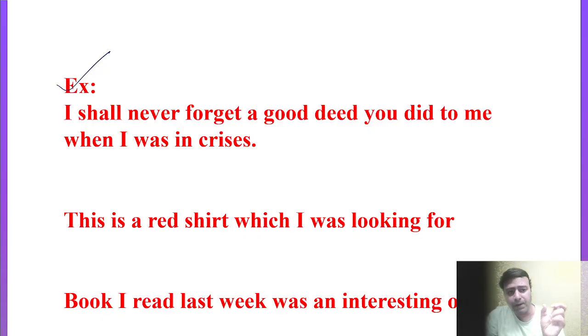The speaker is saying I shall never forget a good deed you did to me. When somebody did something for us in crisis, the speaker wants to emphasize that he is talking about a specific deed. But the article a is used here, which is incorrect. Instead of a we have to use the.